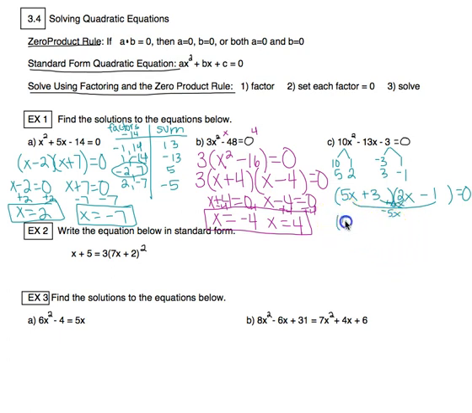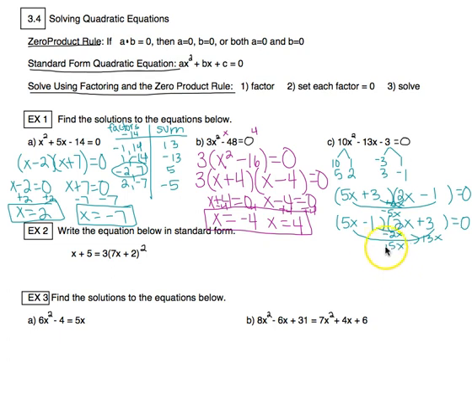So again, the point is guessing and checking. I can't cross off this guy yet until I try the plus 3 and the minus 1 in opposite locations. So now we'll check. This would give me 15x, and this would give me negative 2x, which would be positive 13x.